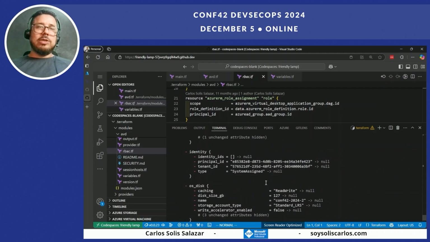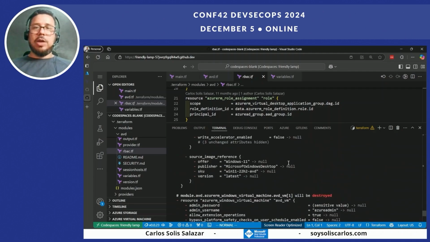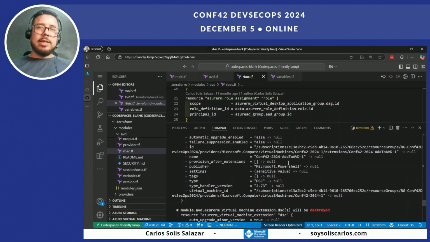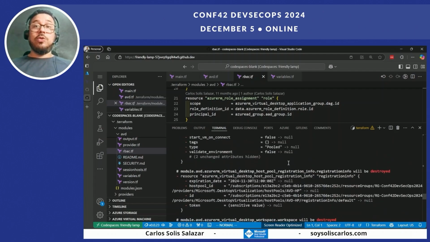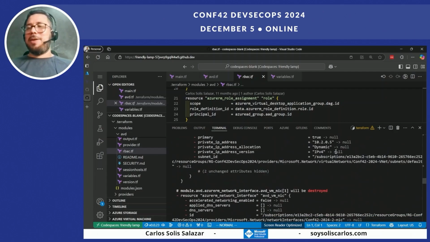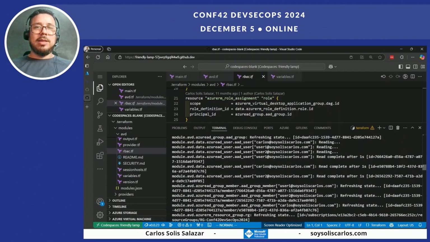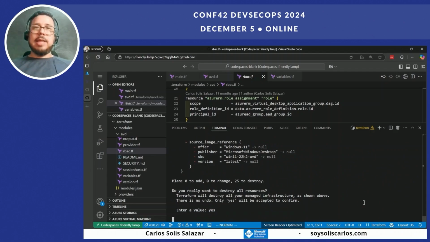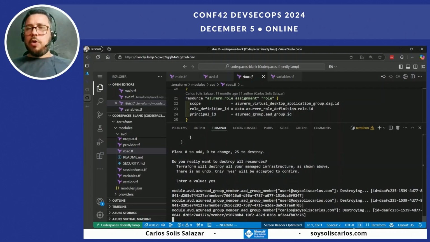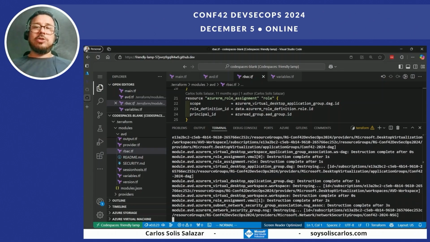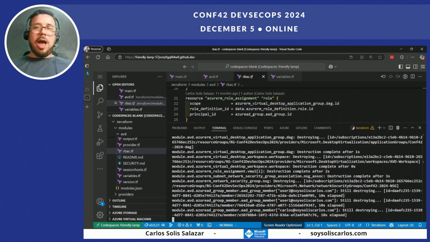As you can see, we'll destroy everything that we created: the computers, the network interfaces, and the extension that we use to join the computer to Entra ID. We just have to approve the destruction, and that's it. The process will take a couple of minutes, but at the end, you can be sure that everything will be destroyed, and we just used a little bit of our Azure credit.